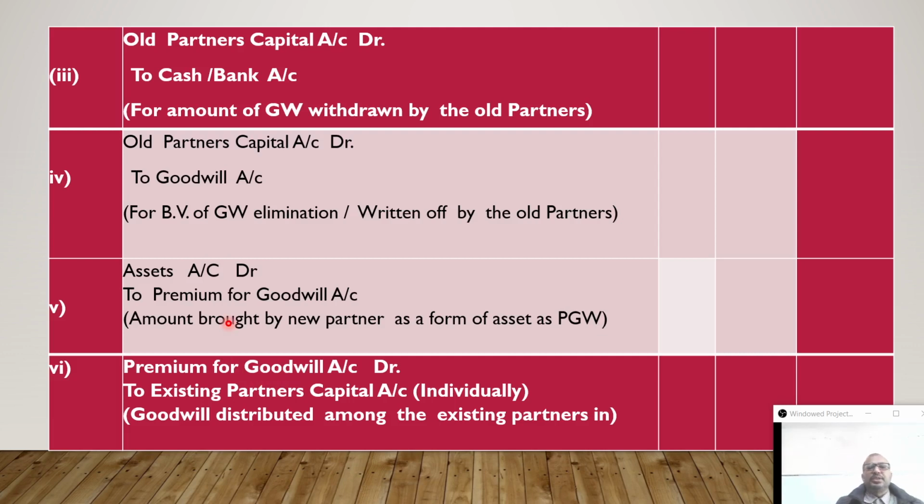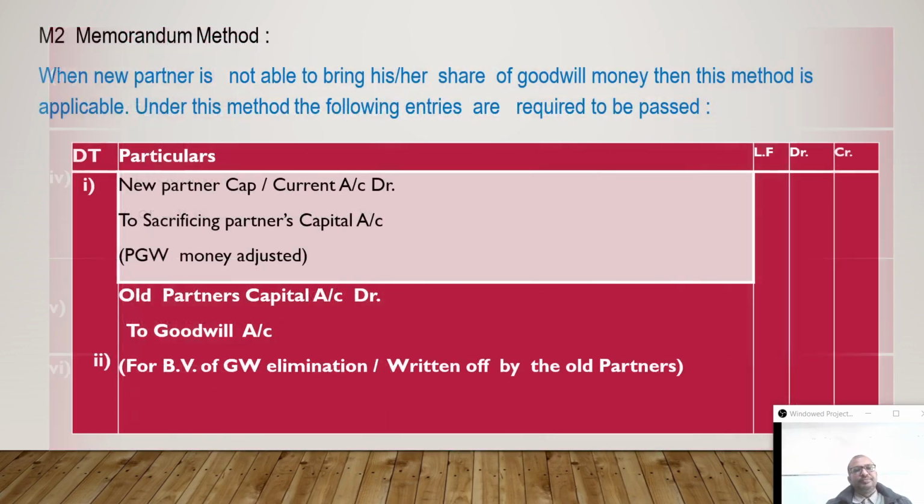It may be a fixed asset, it may be some current asset, sometimes it may be given as stock, or any other investment as his share of goodwill money. At that time we have to pass this entry. Instead of cash or bank, we do this entry. So that was the first method, that is the premium method, when the incoming partner is able to bring his share of goodwill money.